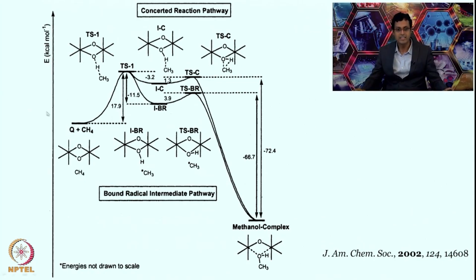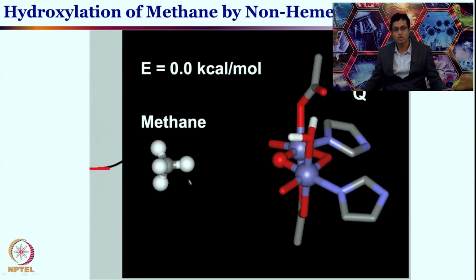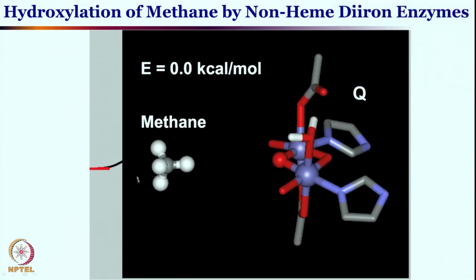We will look at these steps: how methane is approaching this intermediate Q, how this transition state is forming, how these intermediates are, and how the next transition state is forming, and subsequently how the overall product formation is happening, by DFT studies in a little closer manner. Okay, so this is your methane approaching the intermediate Q.